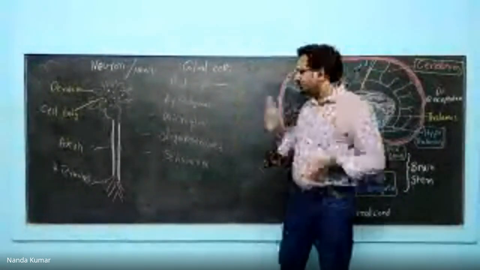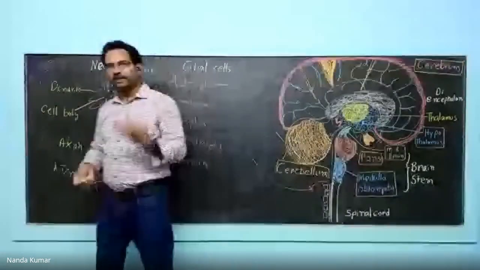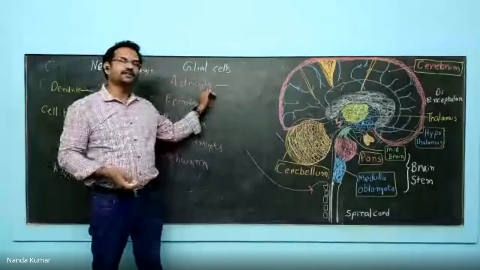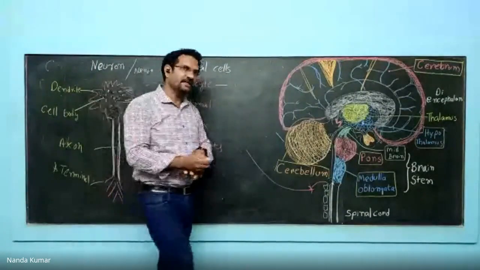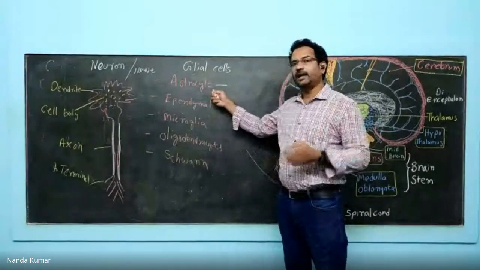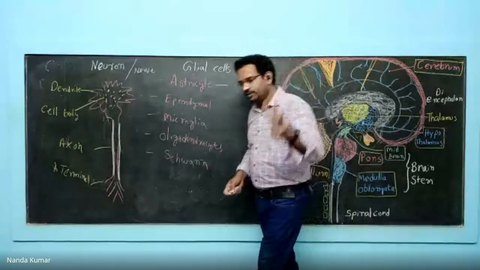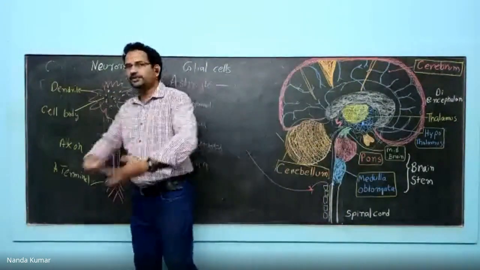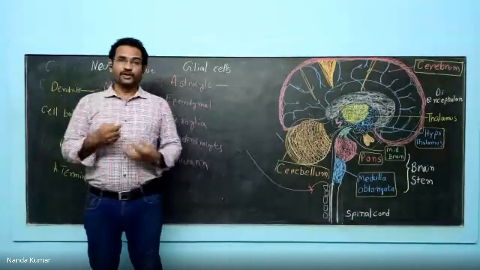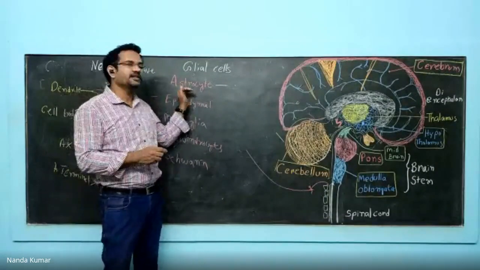That's the first one. Next one: neurons get their oxygen and nourishment from astrocytes. Blood supply is there, but the additional nourishment requirement is met by astrocytes. Second function. Third important function: neurons release chemicals known as neurotransmitters. The regulation of neurotransmitters is also carried out by astrocytes.